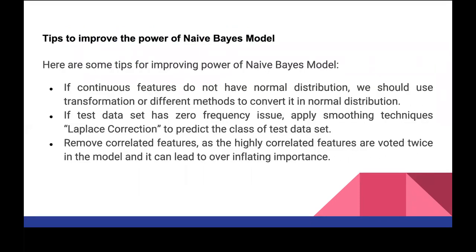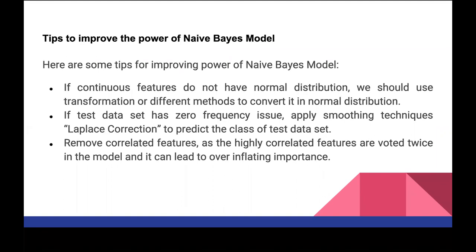Okay, so tips to improve naive Bayes. Here are some tips for improving the power of the naive Bayes model. If continuous features do not have a normal distribution, we should use transformation or different methods to convert them to normal. Basically you can do x minus mu by sigma, which is standardization. And if the test data set has a zero frequency issue, apply smoothing techniques.